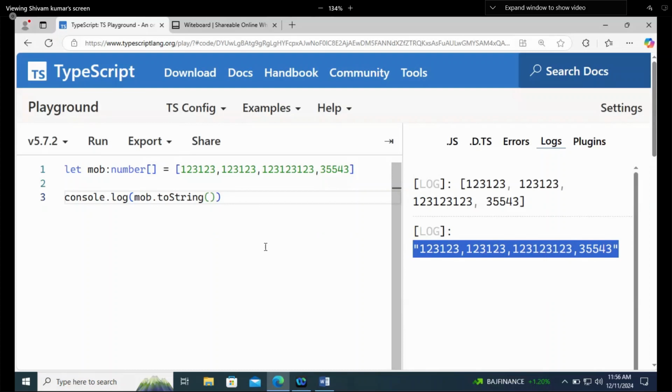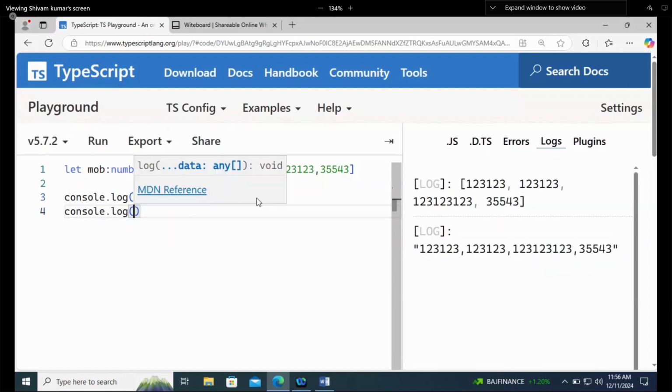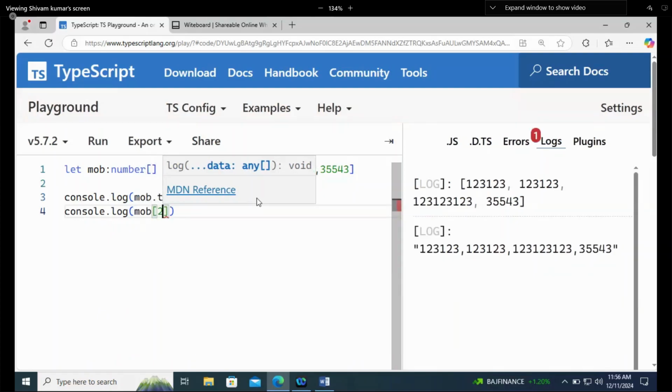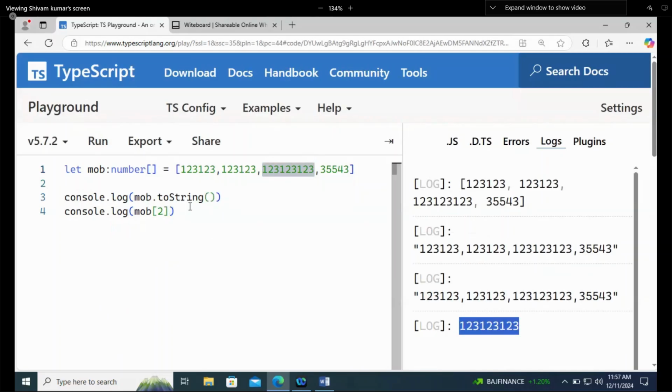Now, if I want to access one particular element, again we will use indexing, mob, and let's say the index is 3 or 2. So what should it print? This one number. On second index, it will return the third number.